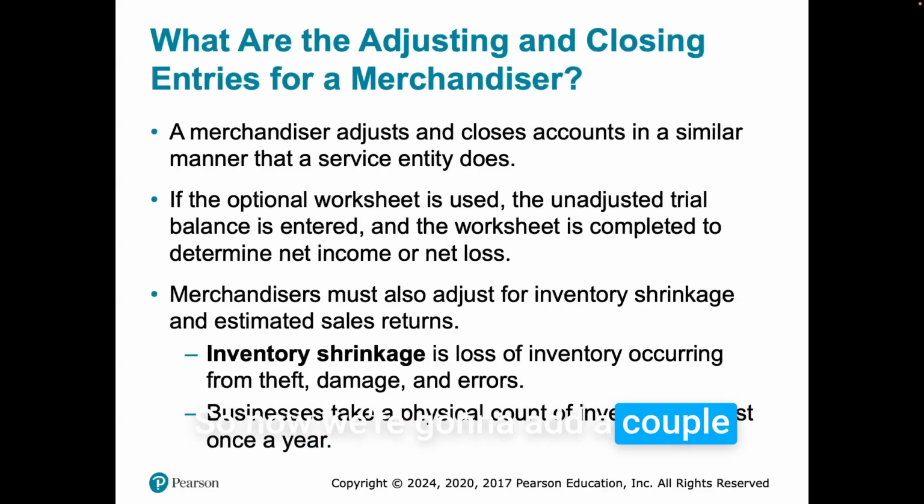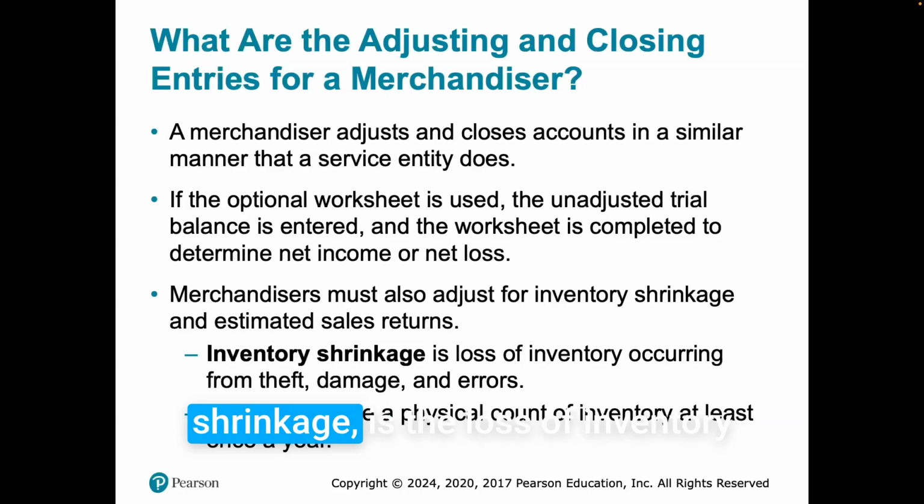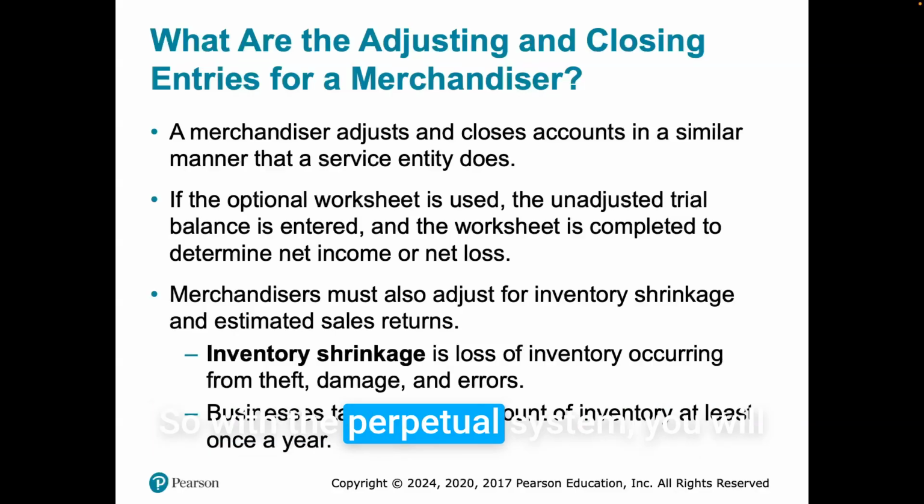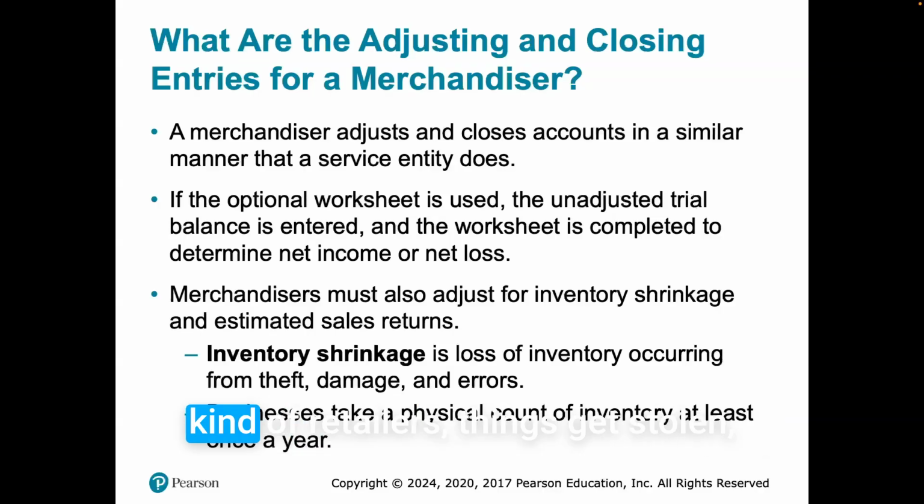So now we're going to add a couple more accounts that are specific to merchandisers. One of those accounts is inventory shrinkage, the loss of inventory occurring from theft, damage, or errors. With the perpetual system, even at grocery stores or any kind of retailers, things get stolen, things get broken, things go bad, right?